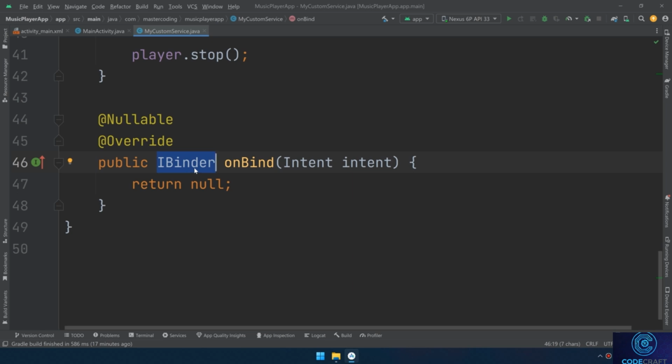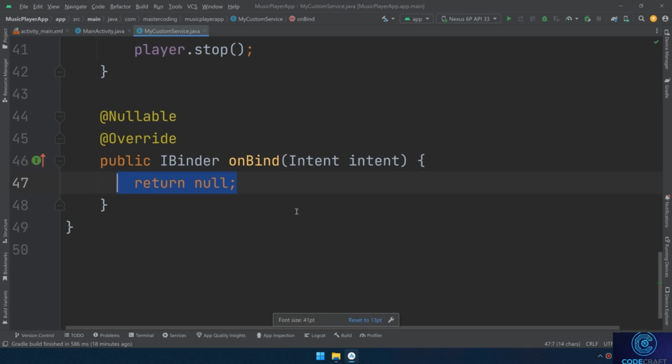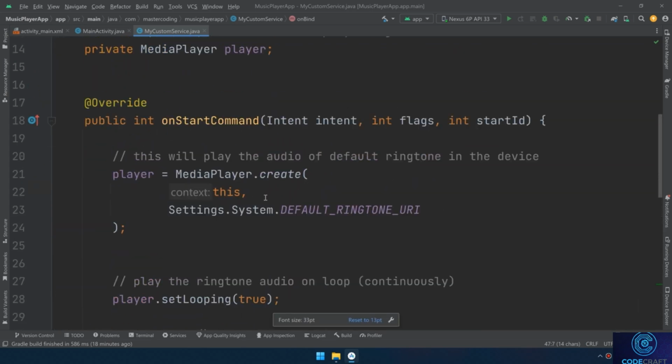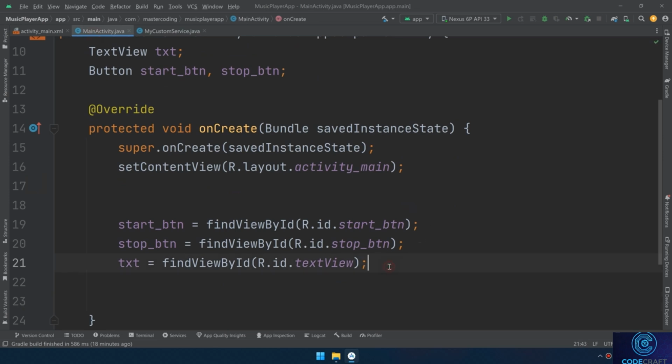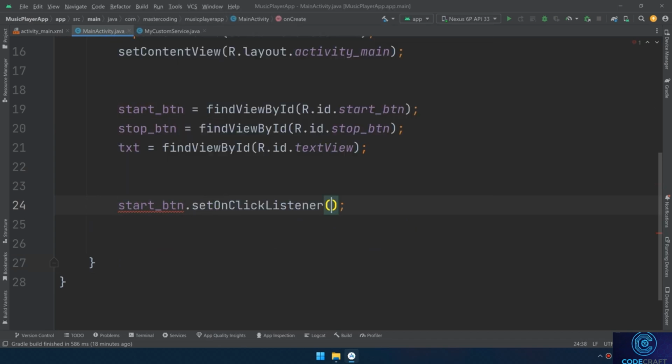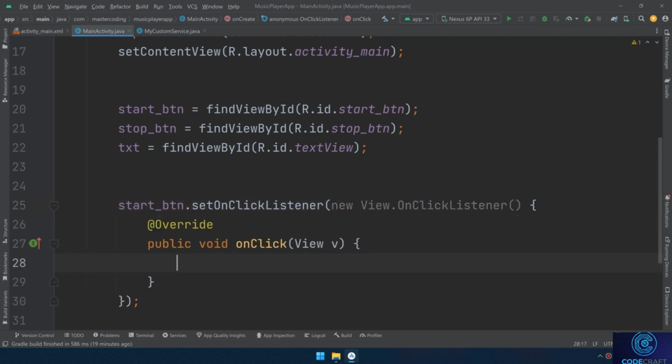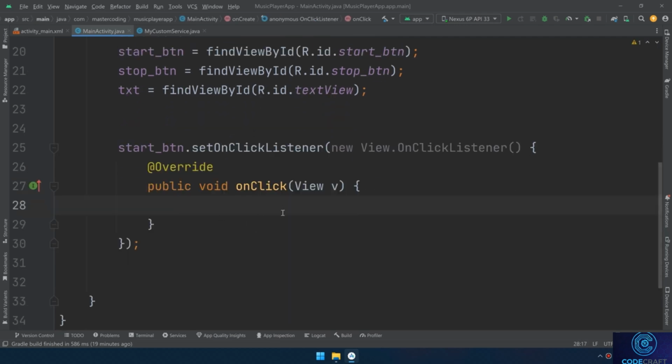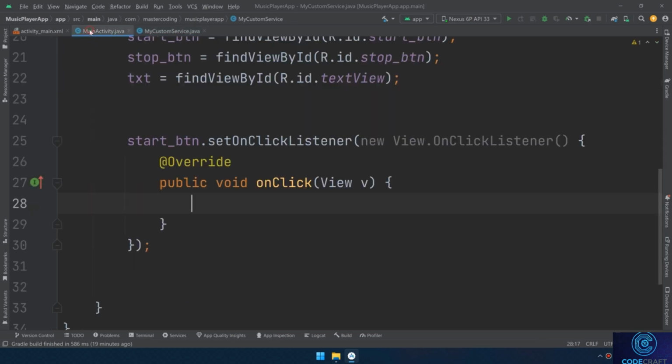If you return null, and this is the default implementation, this indicates that the service doesn't support binding and therefore cannot be bound to. In this example, I'll not bind any activity to this service. We created my custom service class and we need to start the music and perform the operation to start this service. I'll go to the main activity, start button dot set on click listener, new view on click listener, and I need to pass here the logic that allows us to start the custom service.